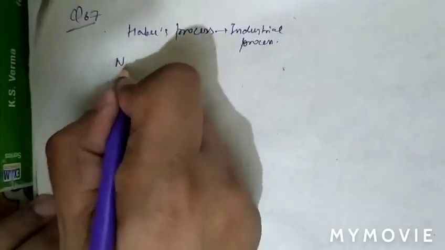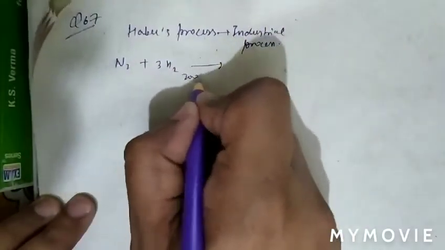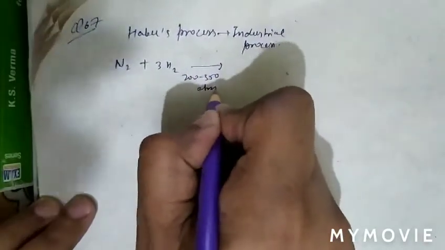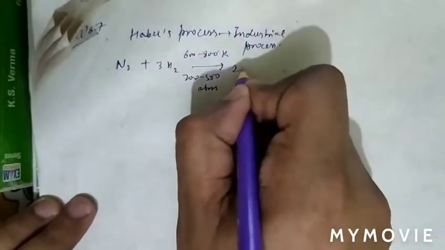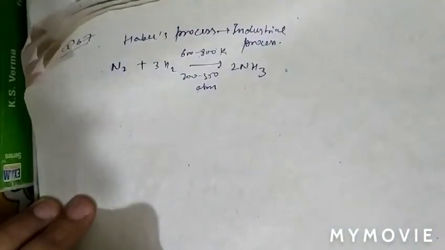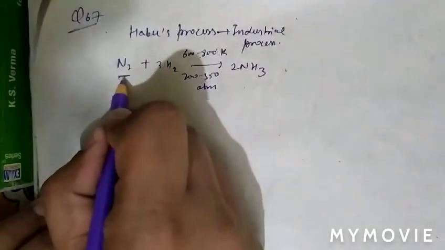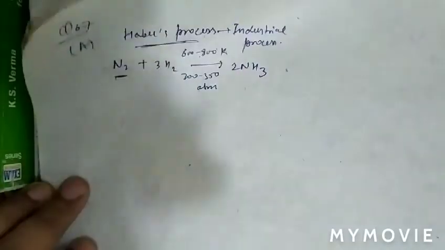So N2 mixed with 3H2 at 200 to 350 atm pressure and about 600 to 800 Kelvin temperature gives ammonia. So the method used for fixation of nitrogen is Haber's process. So question number 67, option A is correct.